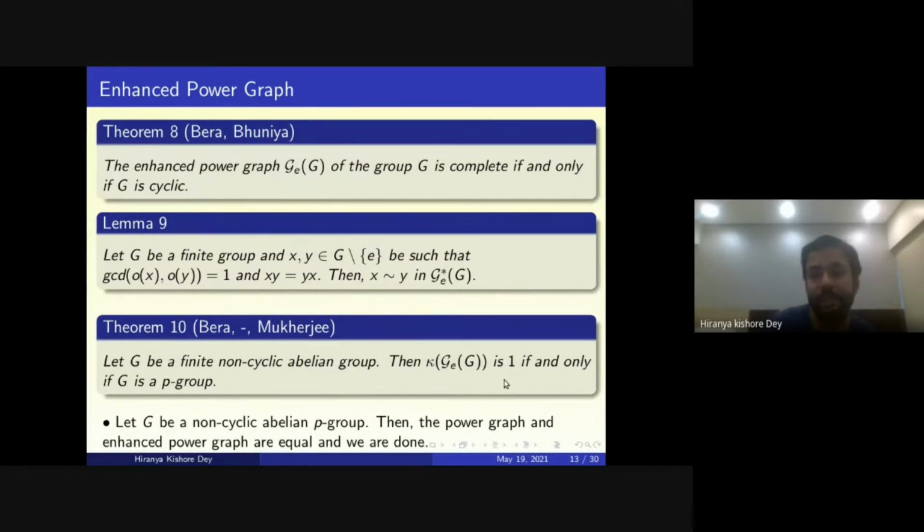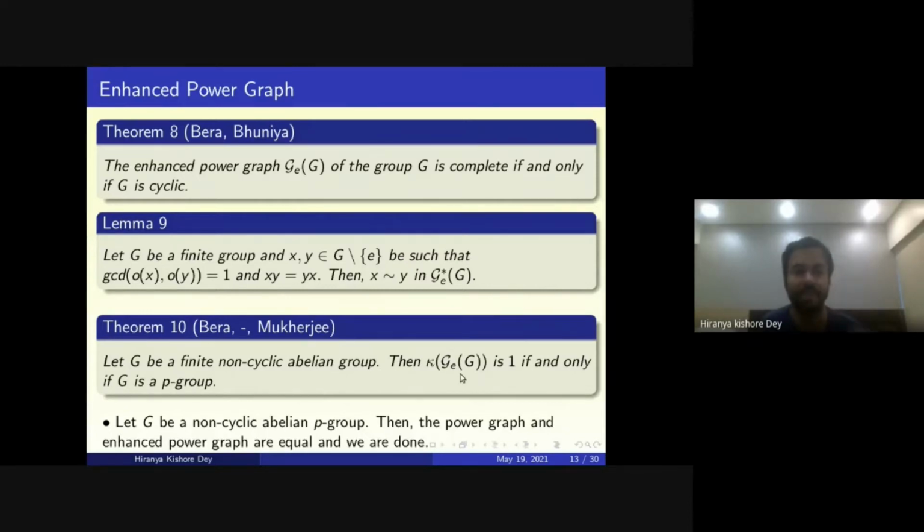Though it is written slightly differently, here it is characterized when the deleted enhanced power graph is connected. Only in the case when G is a P group, the deleted enhanced power graph is disconnected, and in any other case, this deleted enhanced power graph is connected.